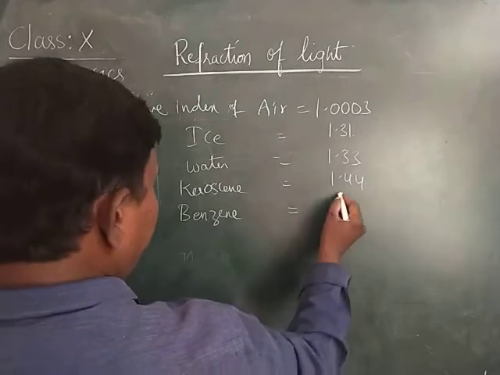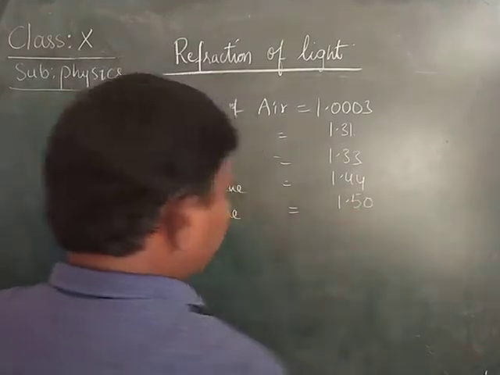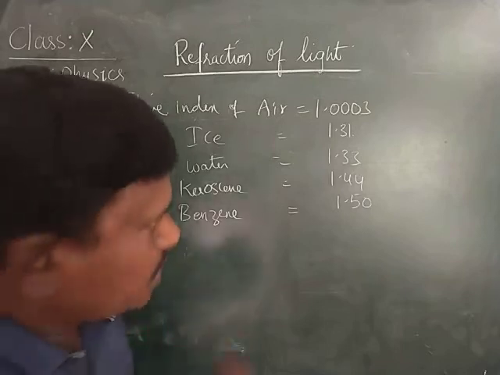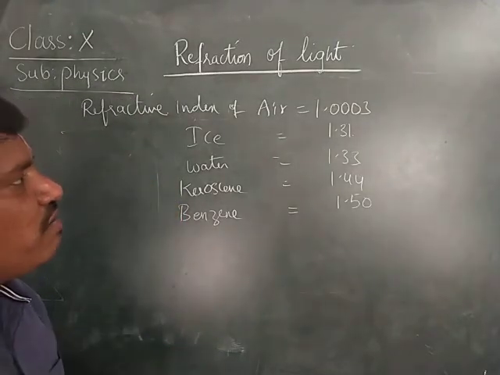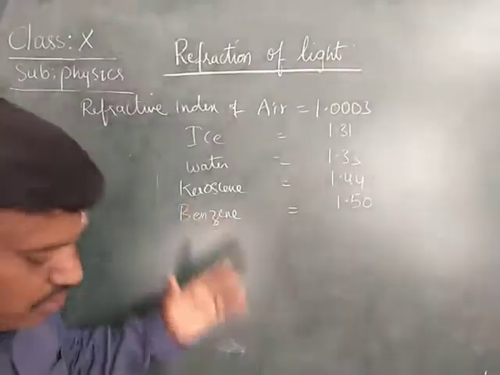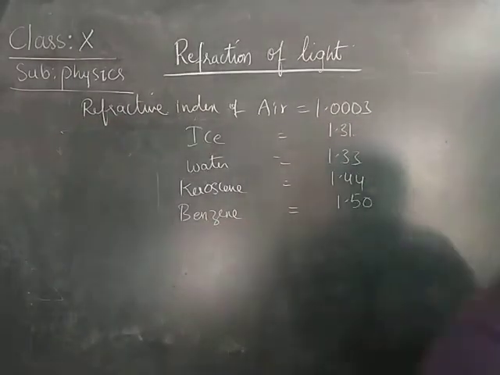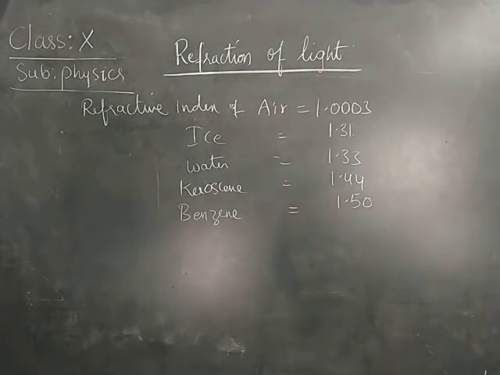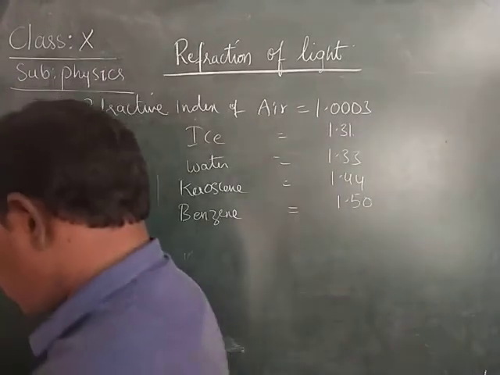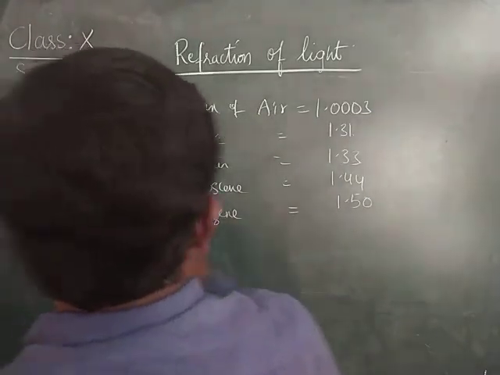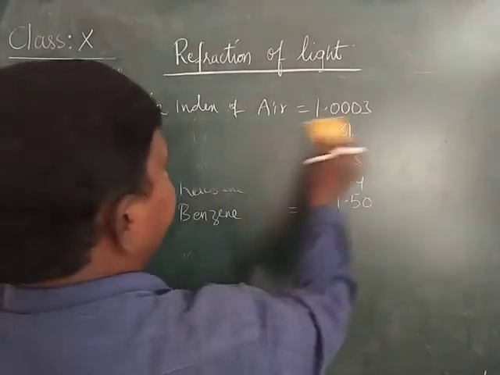In the many mediums we'll be having the what? Refractive indices. Normally we can find the speed of light in any medium when we know the refractive index. Normally, how to find the speed of light in any medium?